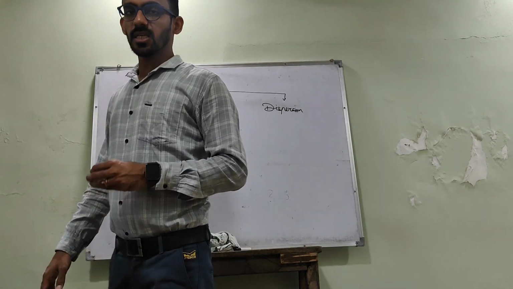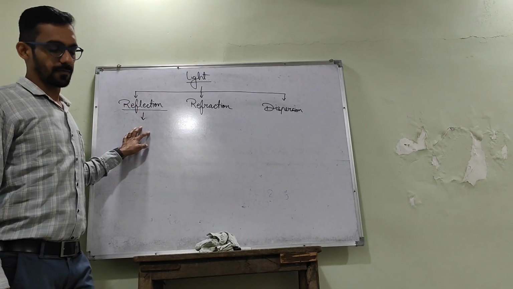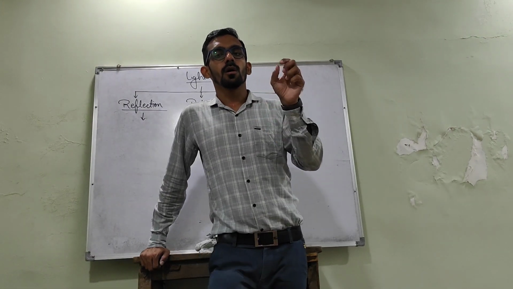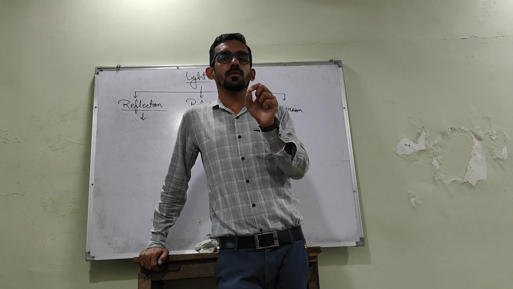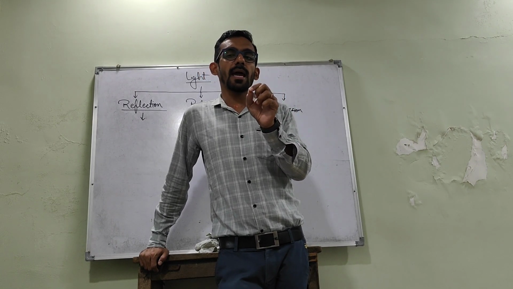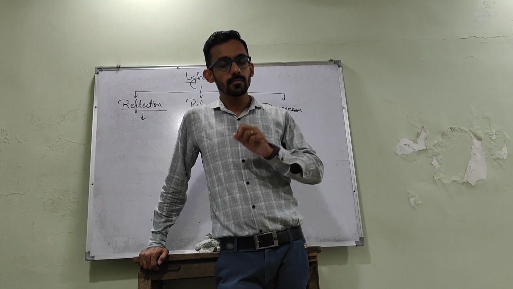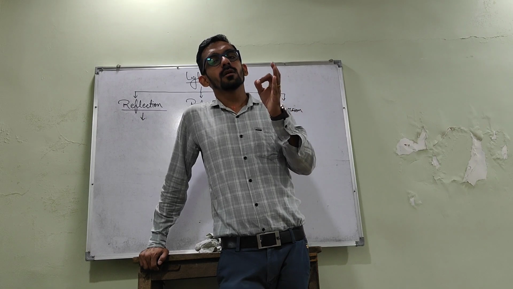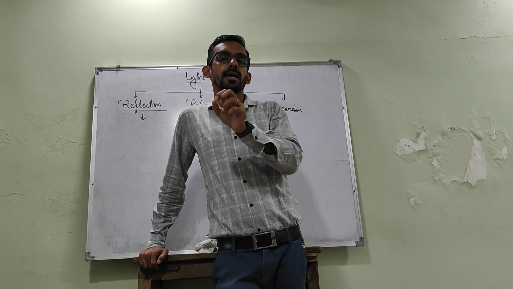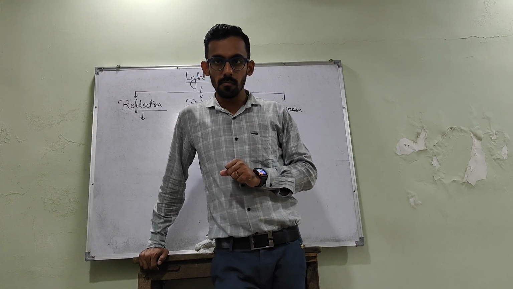What is the definition of the phenomenon of reflection of light? Reflection is that when light falls on any shining surface, it gets reflected back in the same medium.